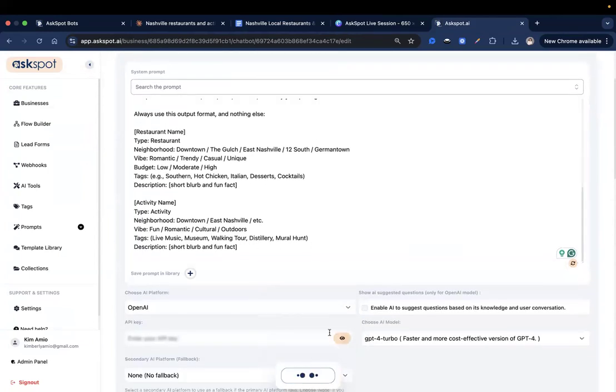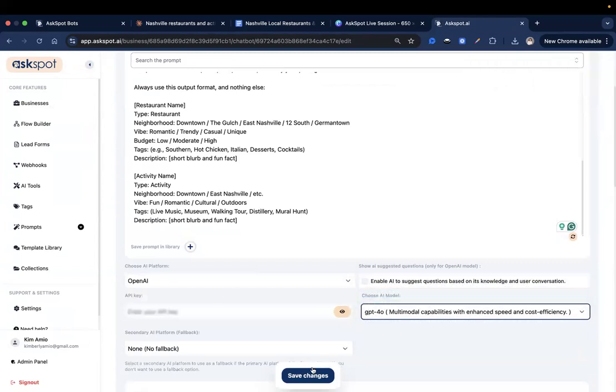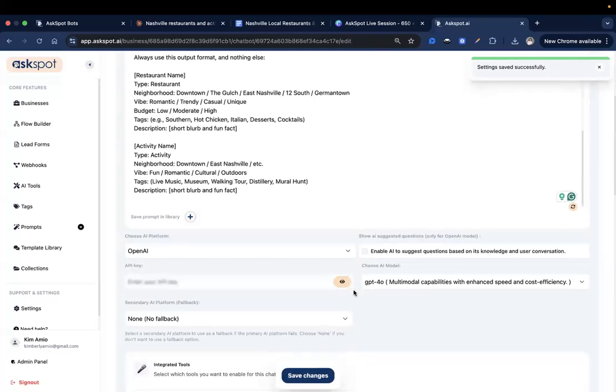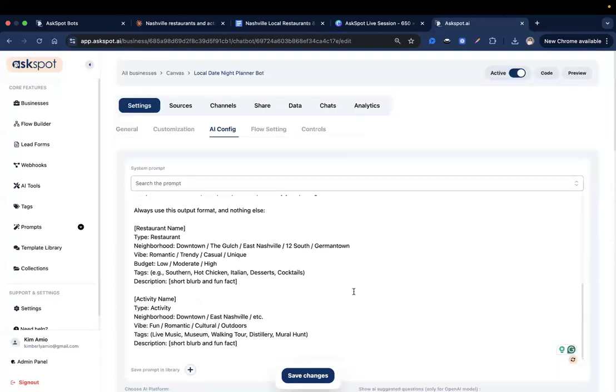So now that we have our system prompt, let me just make sure to change this to 4.0. Like I said, we like using 4.0 for that, and I think that's good.